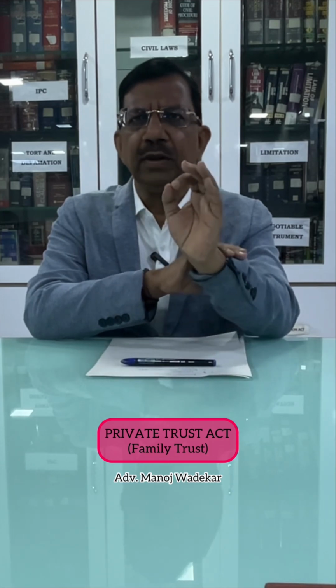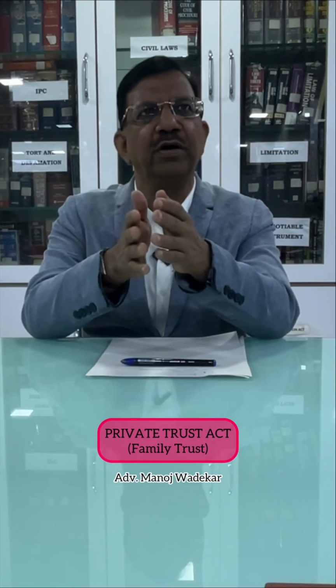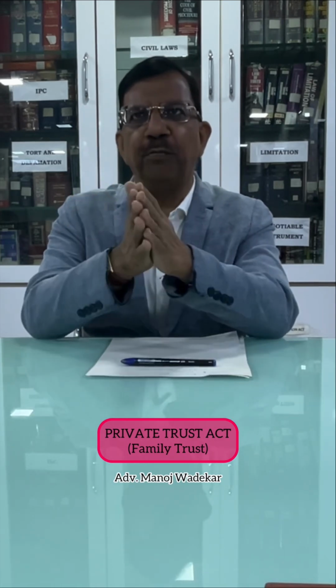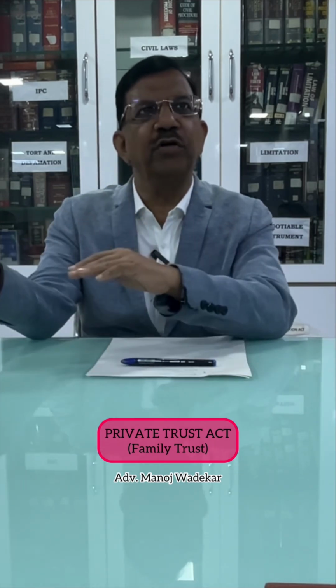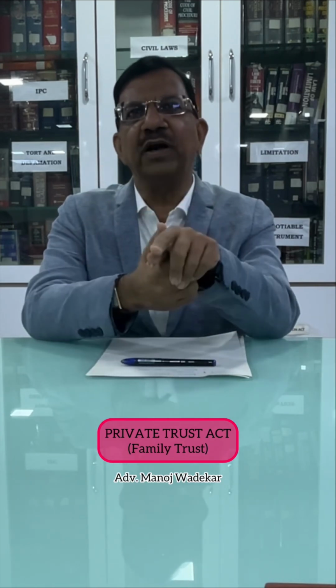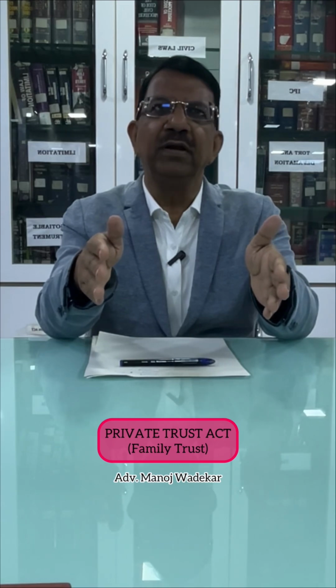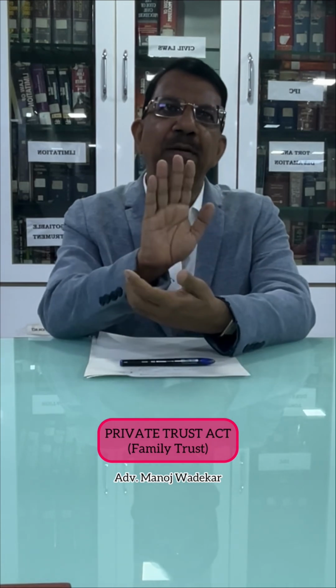Here, a specific prerogative, full liberty, is with the settlor, the author of the trust, who puts in his property, to decide who should be the trustee, whether he himself wants to become trustee, whether he wants his wife or his brother or anybody else to become a trustee. Once the settlor decides the board of trustees, the trustees have only a beneficial interest in those assets. They are not the owners. Who will be the owner of that property? The beneficiaries, the person or persons to whom the benefit ultimately should go.